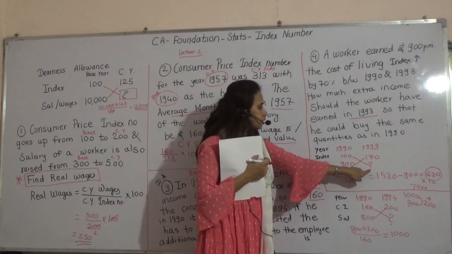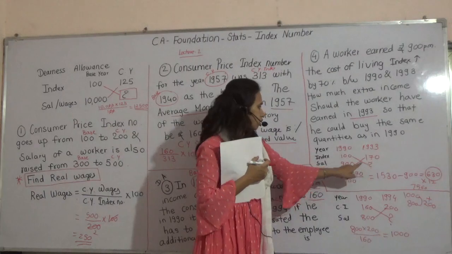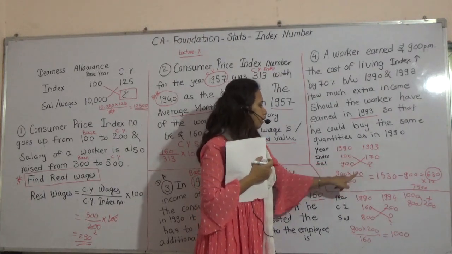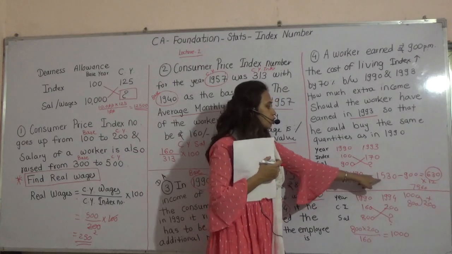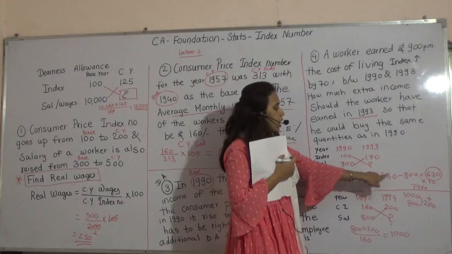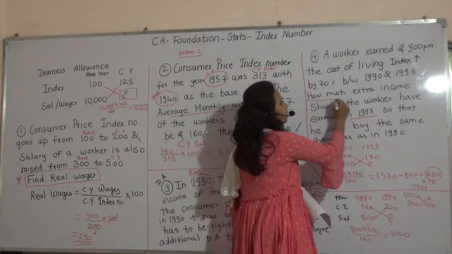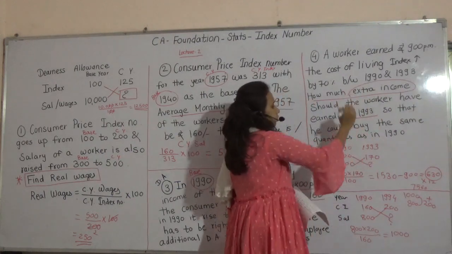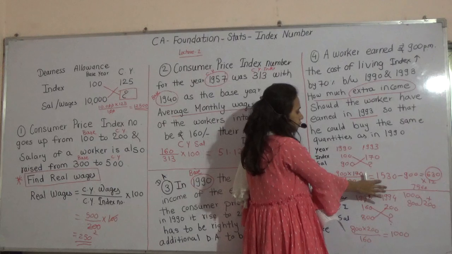This information is missing. For such things you have to do cross multiplication. So 900 into 170 divided by 100. You get the current year salary, but they have asked you how much extra income. They have not asked you salary, they have asked you extra income.